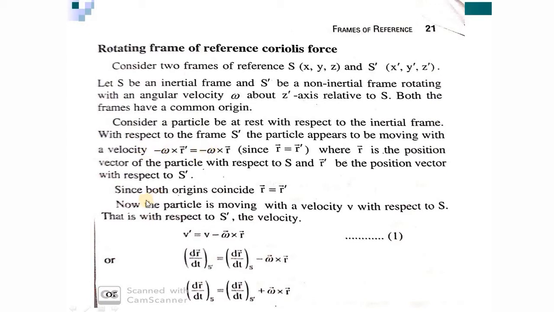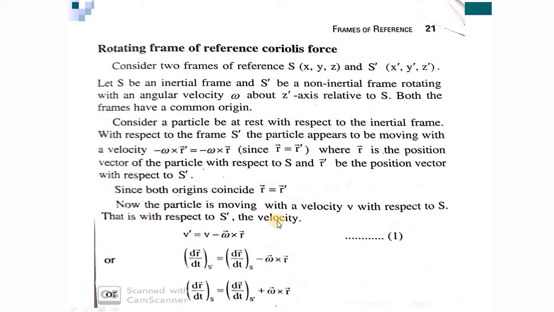Now the particle is moving with a velocity v with respect to the S frame. With respect to the S prime frame, the net velocity will be, so initially the particle was at rest with respect to the inertial frame, and it was moving with a velocity minus omega cross r with respect to the non-inertial frame.